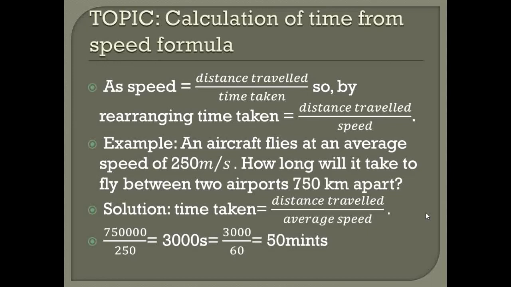If you want to convert this 3000 seconds into minutes, you have to divide it by 60. You know that in 1 minute there are 60 seconds. In this case we are converting from seconds to minutes, smaller unit to bigger unit. That's why we will divide 3000 by 60, and we will get the time in minutes, that is 50 minutes.